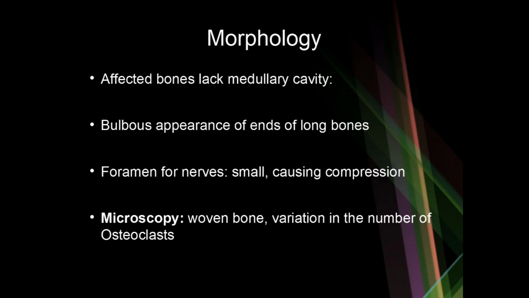There is a bulbous appearance of the end of the long bone. There's an X-ray sign for it. We'll be talking about it in the next slide. The foramen for nerves are very small, which is why you get cranial nerve defects in osteopetrosis. Microscopy wise, there is woven bone, which is sort of an immature bone, and there is variation in the number of osteoclasts. Variation in the sense, either there could be very less osteoclasts or there could be normal number of osteoclasts, but their function is not proper.